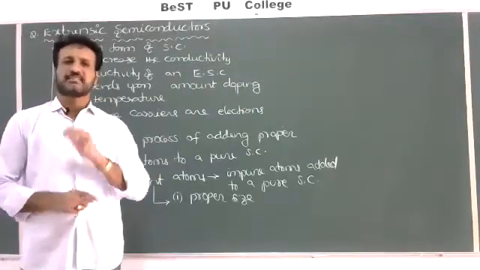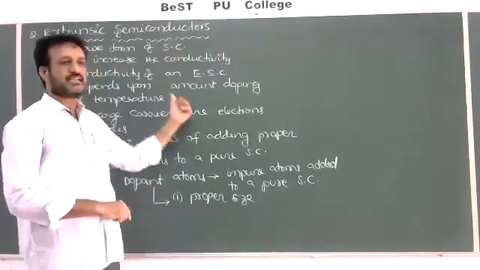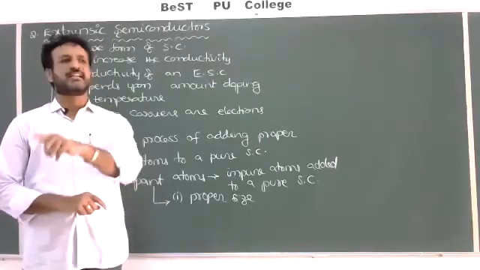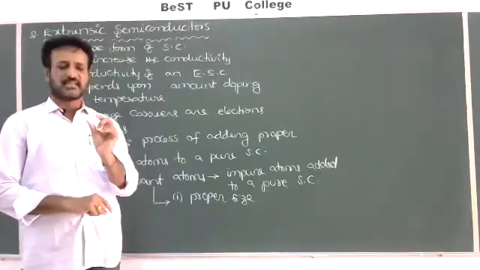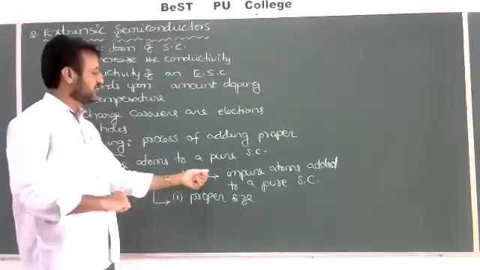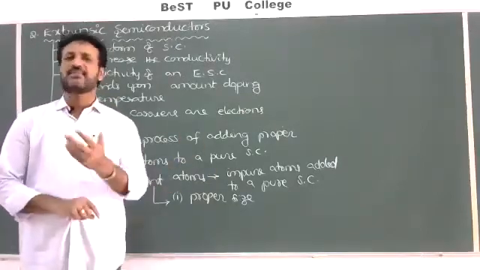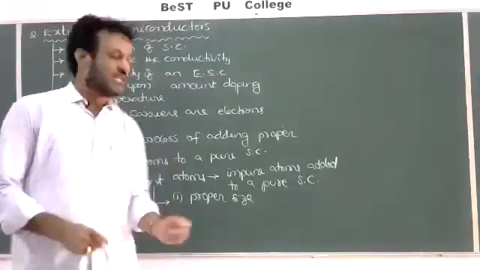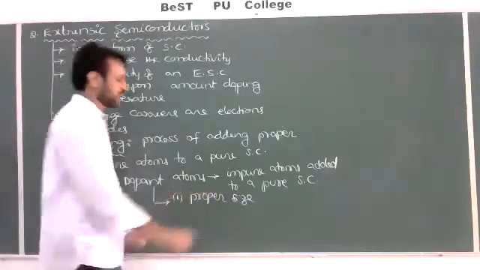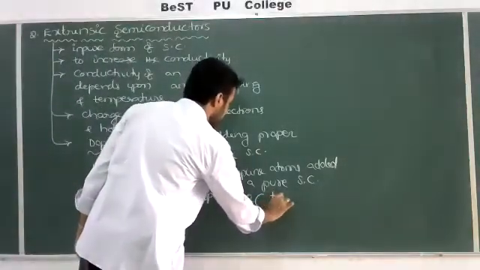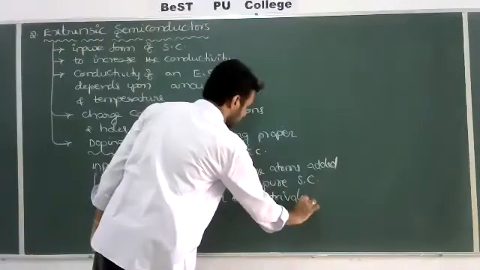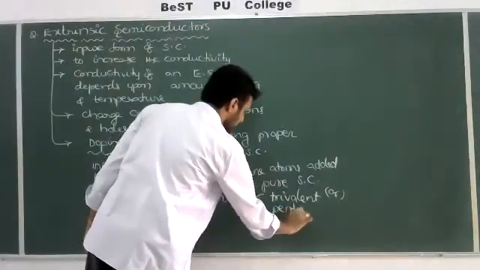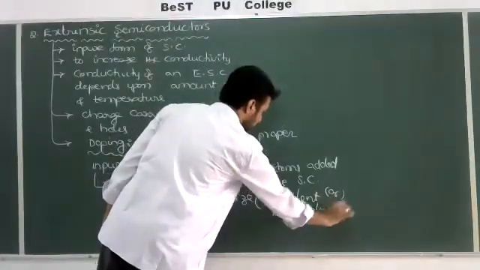What are the closest atoms? Generally germanium or silicon is tetravalent, meaning 4 valence electrons, so we have to choose either trivalent or pentavalent. If it has 3 valence electrons, that is called trivalent. If it has 5 valence electrons, that is called pentavalent. So the dopant atoms may be either trivalent or pentavalent.